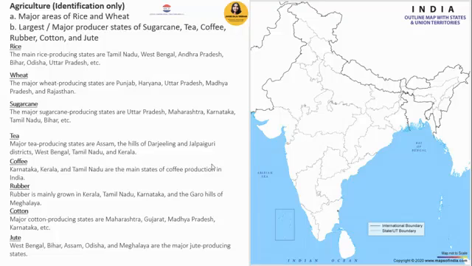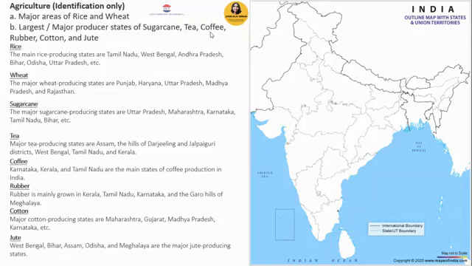For agriculture identification, the major areas of rice and wheat, sugarcane, tea, coffee, rubber, cotton and jute. Please look at these states that are important. These states are important because you will have to shade them on the map, so have a look at it, and that would help you mark the places also. For rice, it is Tamil Nadu, West Bengal, Andhra Pradesh, Bihar, Odisha, Uttar Pradesh. For wheat, it is Punjab, Haryana, Uttar Pradesh, Madhya Pradesh and Rajasthan. For sugarcane, it is Uttar Pradesh, Maharashtra, Karnataka, Tamil Nadu and Bihar.